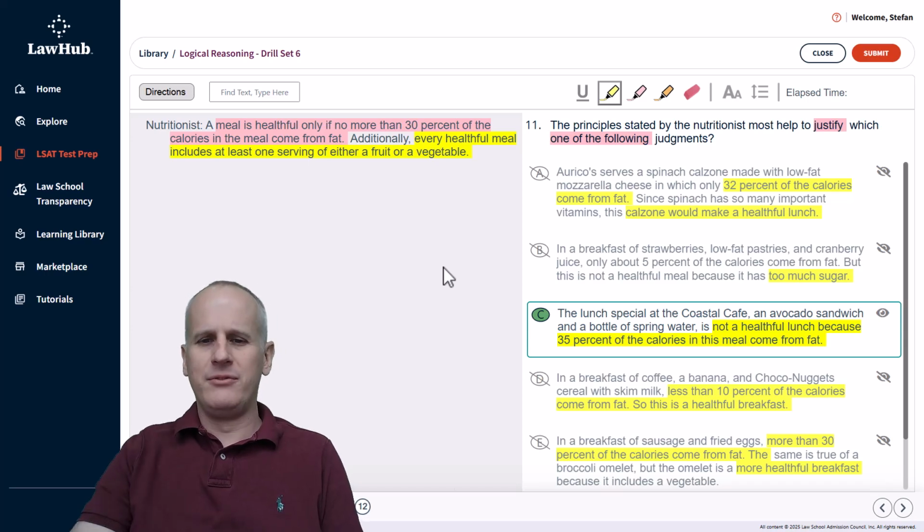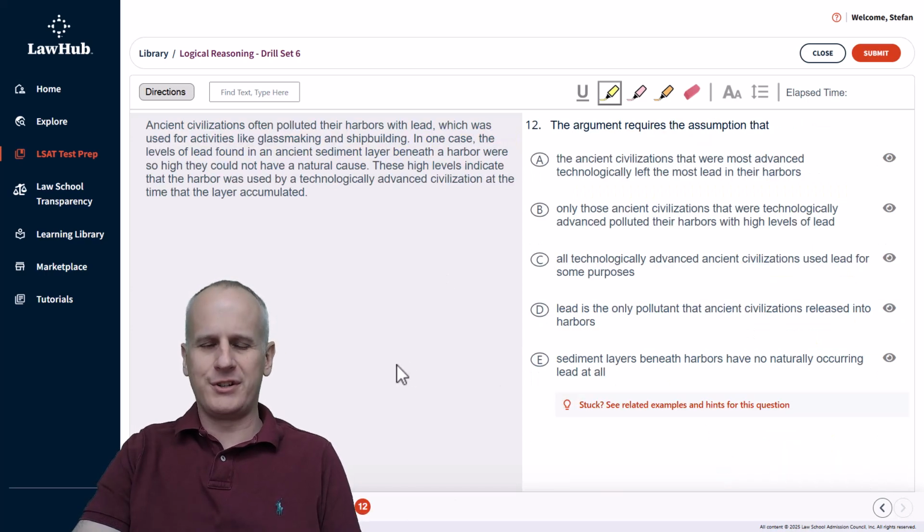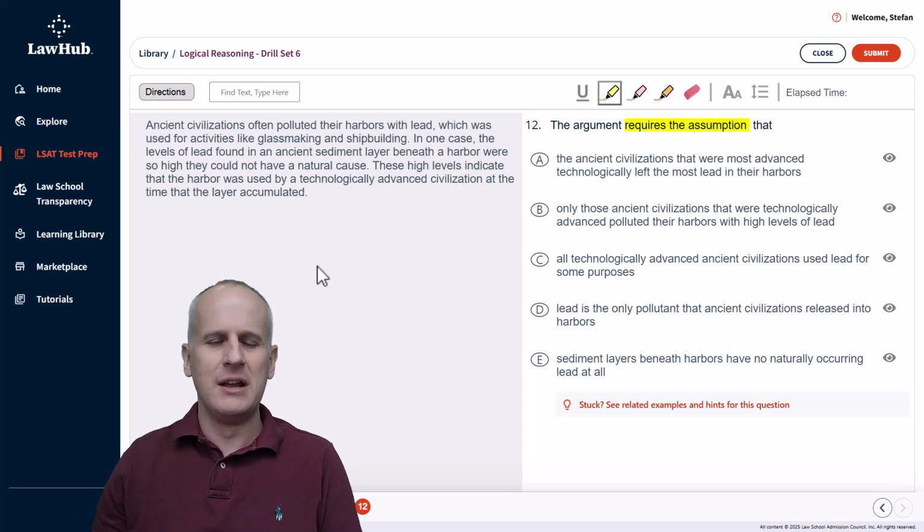And here we are moving on to the final question of logical reasoning drill set number 6, number 12, with our highlight tool ready to go. And we read the question stem first. It states the argument requires the assumption that. So we're just going to highlight requires the assumption. We're going to read the paragraph on the left with our highlight tool still selected, and we're going to highlight the literal conclusion for clear reference.